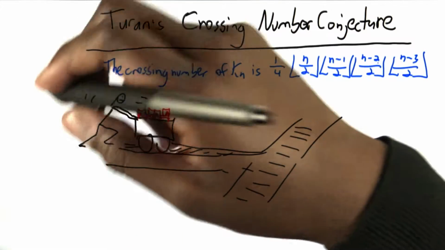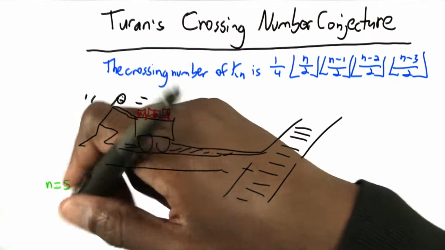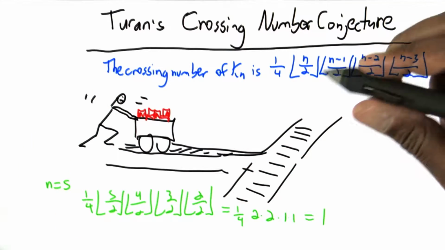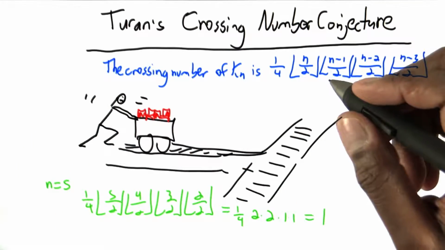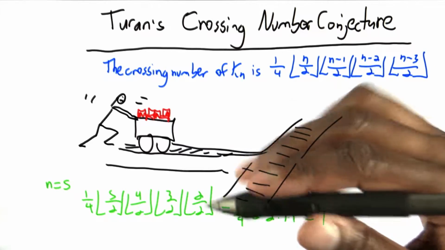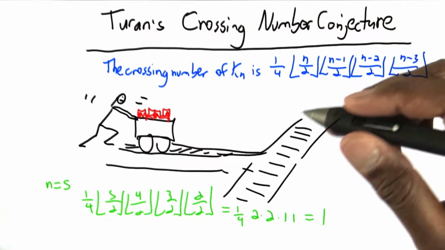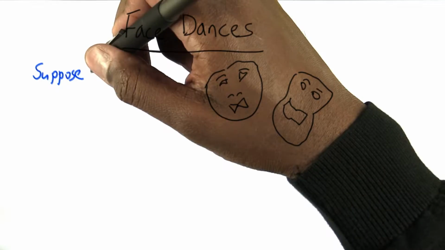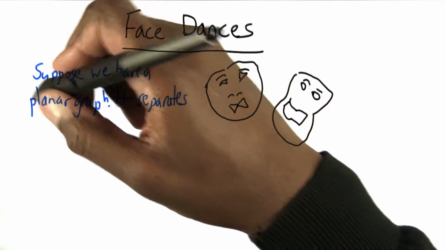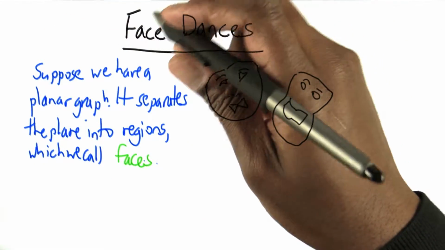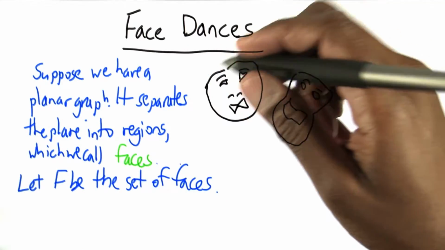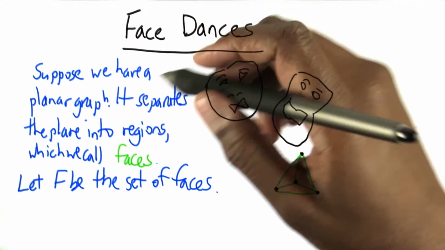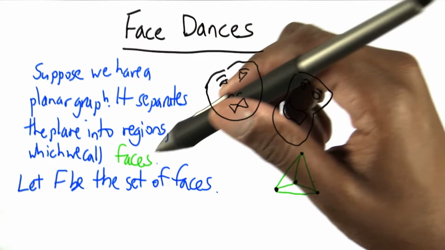So if we plug in n equals 5, we get this quantity, which in fact is 1. But this conjecture is something that has not yet been proven. Maybe you can. Suppose we have a planar graph. It separates the plane into regions. We call these regions faces. Let F be the set of faces. Mind you, I'm really referring to a planar drawing of a planar graph.